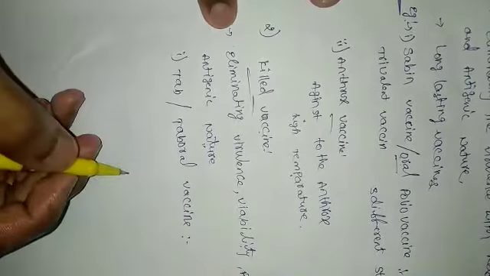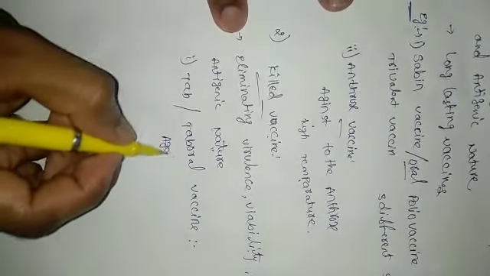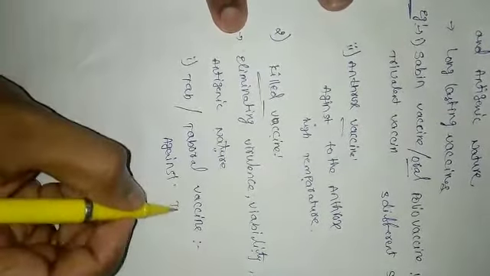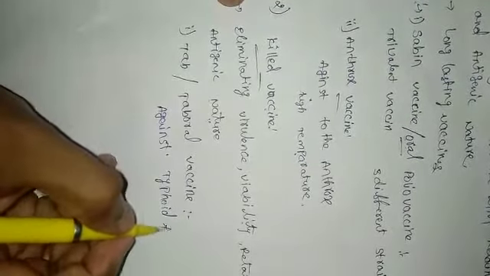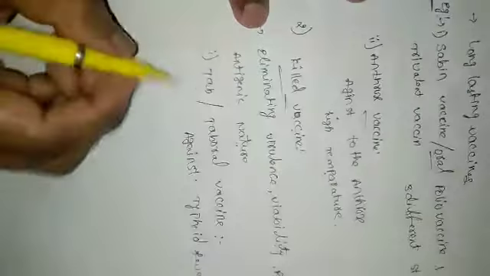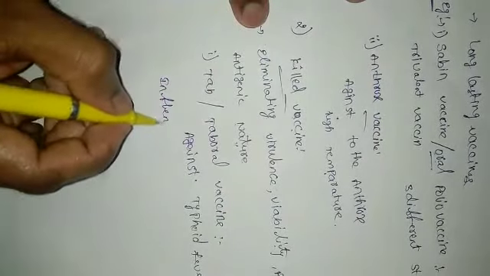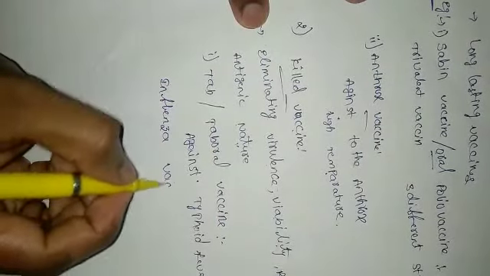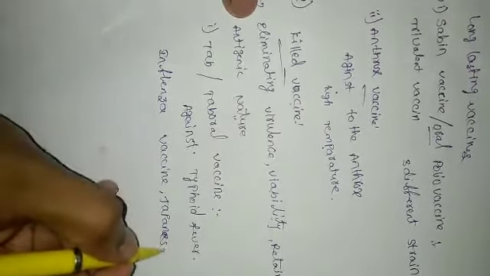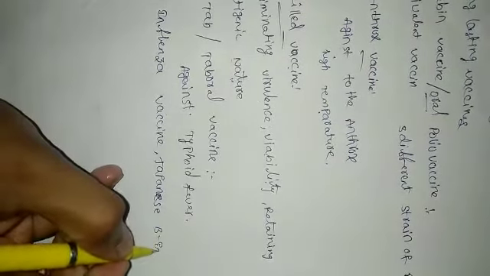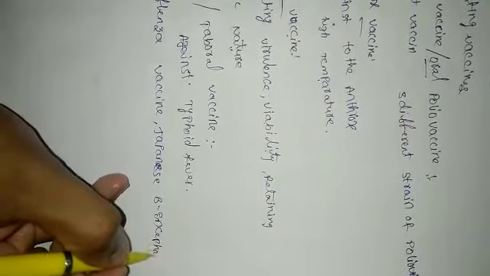This taboral vaccine provides protection against typhoid fever or enteric fever, and the influenza vaccine, and the Japanese B encephalitis vaccine.